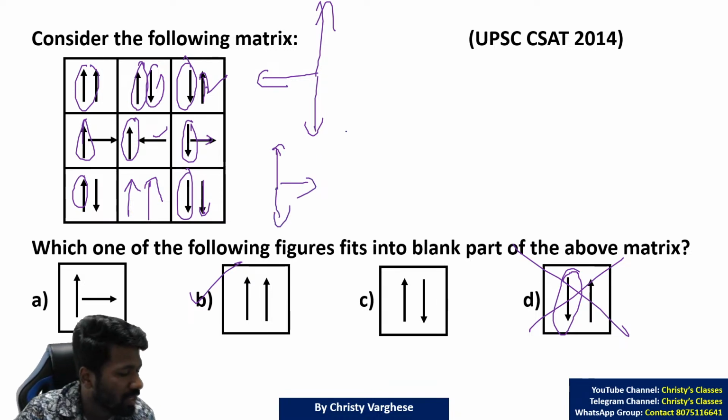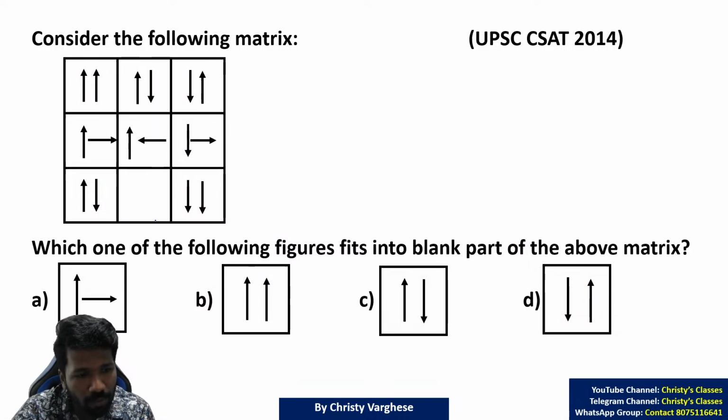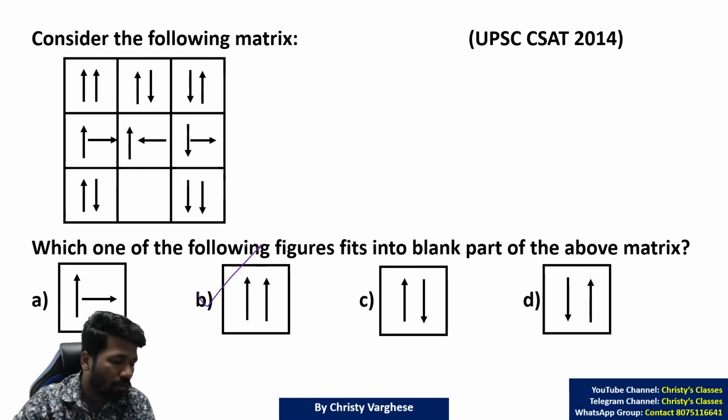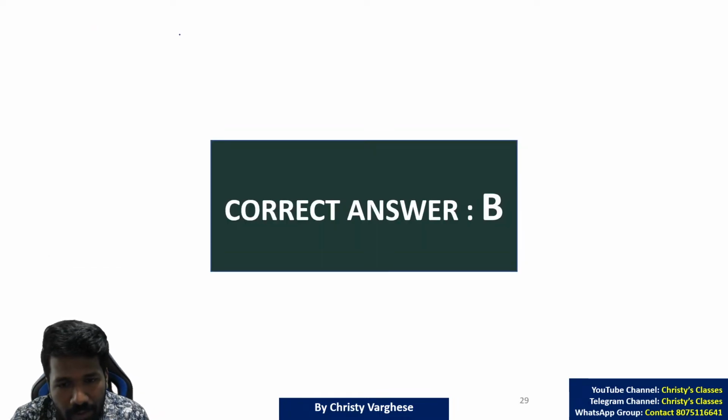So it is a clockwise 90-degree rotation that is happening to the second image. First image, no change at all. If you look column wise, this is how you can do it. Row wise also you can solve, but that is a little more time consuming. That is why I have started with column wise. All clear?